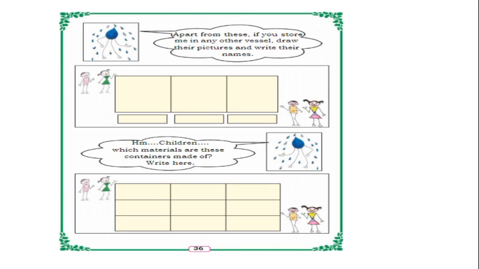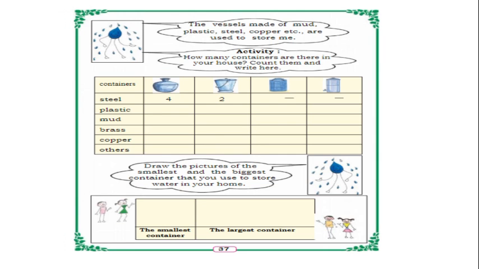And next one is, which materials are these containers made up of? In the down box you have to write, children.